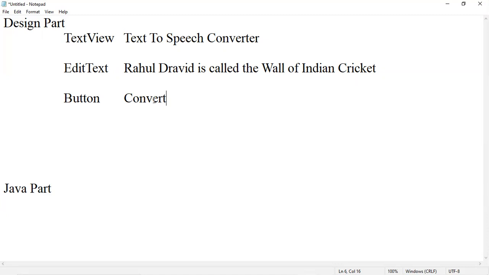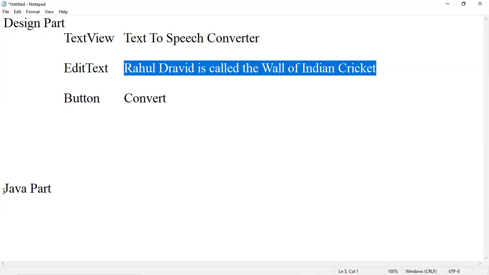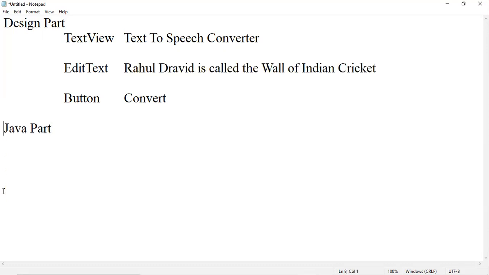So once you click on convert, it will trigger an event. So once an event is triggered, for that particular button, what action needs to be taken when the event is triggered, that will be written. So what it needs to do, it needs to obtain the text from this edit text, and that needs to be converted into speech. So that will happen in our Java part. So that we are going to write in our Java part. So first let us design all these things, then we can write the code in our Java part.